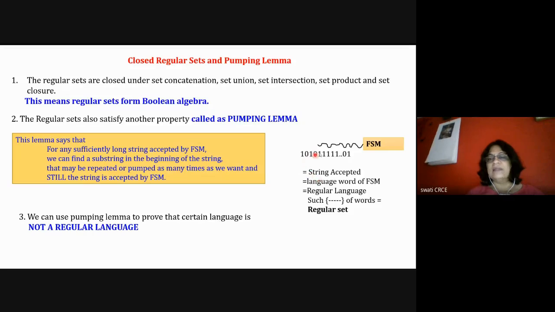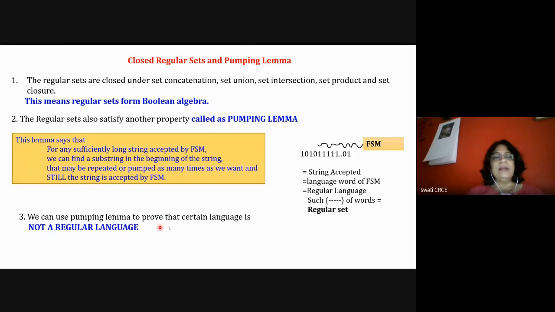So I can say that if there is any word 10, then 1010 is repeated in the beginning of the string, and still the string is accepted by the machine. So it may happen. This is the observation by the scientists, so you need to remember this. This is the most simplified statement of the pumping lemma.